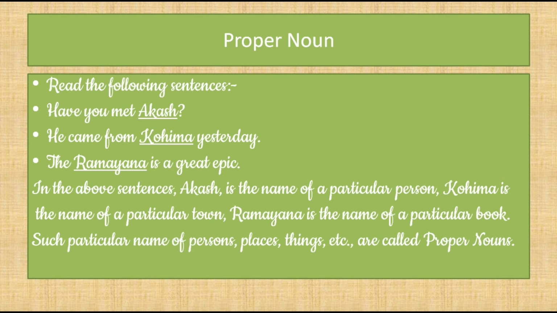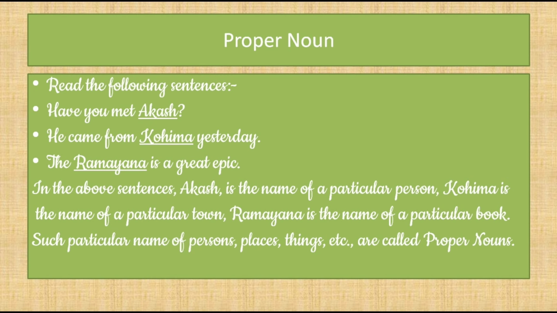So Kohima, he came from Kohima yesterday. Now Kohima is also the name of a place, a particular town, and a specific place comes to our mind when we hear the word Kohima. So specific names given to places are called proper nouns.